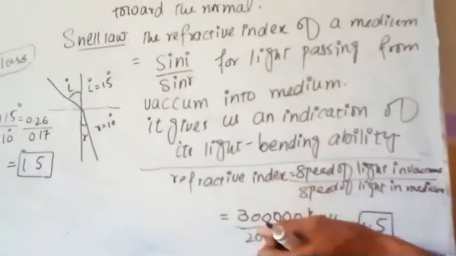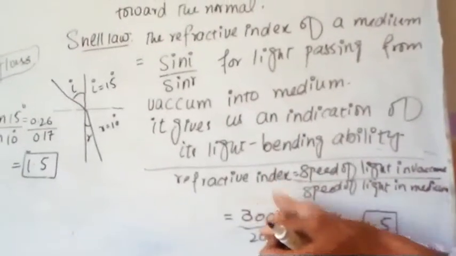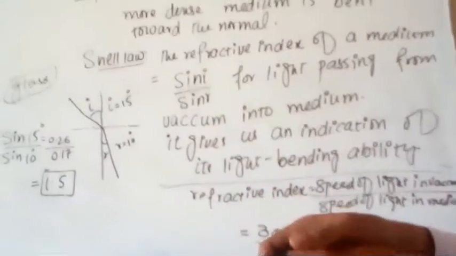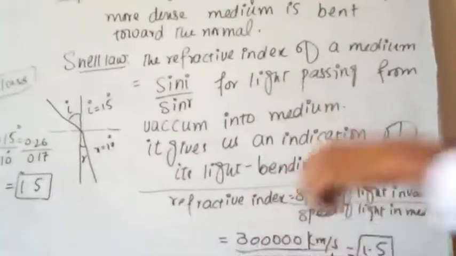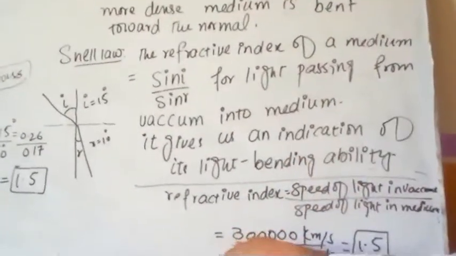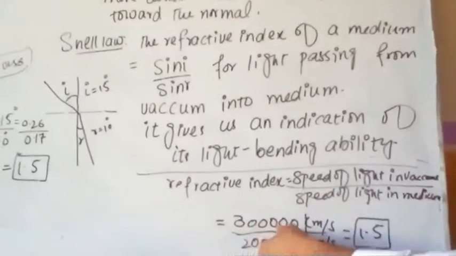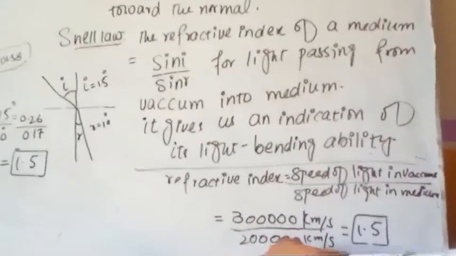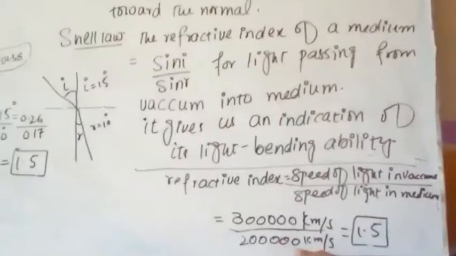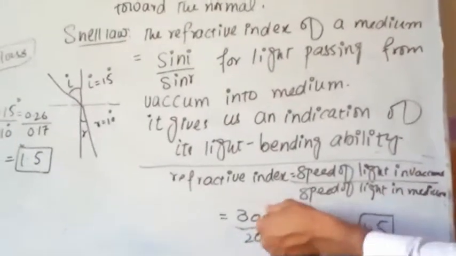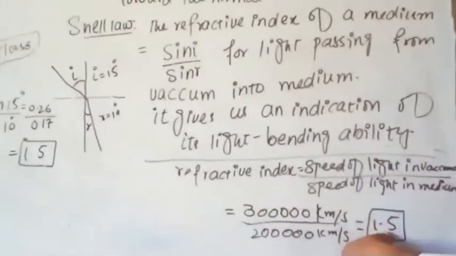By this formula we can also calculate the refractive index, and this indicates that the speed of light in vacuum is more than the speed of light in the glass. Therefore we get the value 1.5.